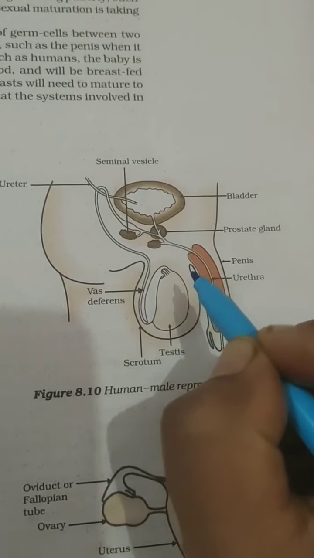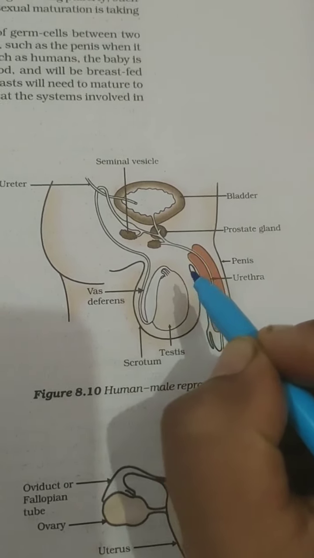So the penis has only one opening, which is just the urethra. So both the urine and the sperms come from the same passage. There is only one passage. The size of the penis is quite small, but when the muscles contract, it becomes enlarged, which allows